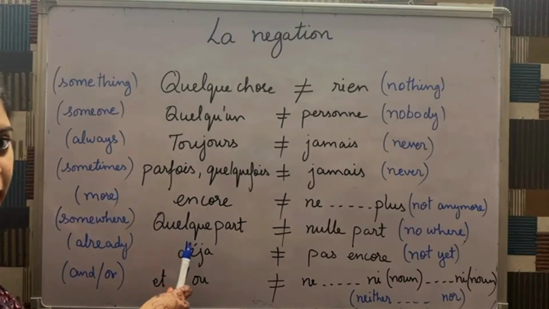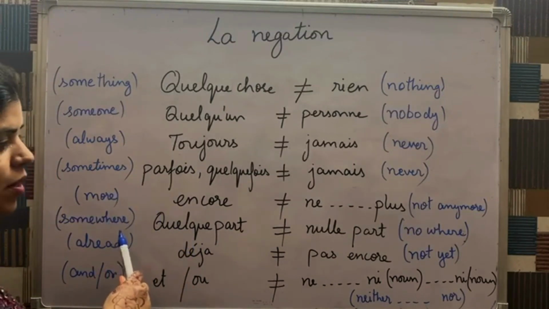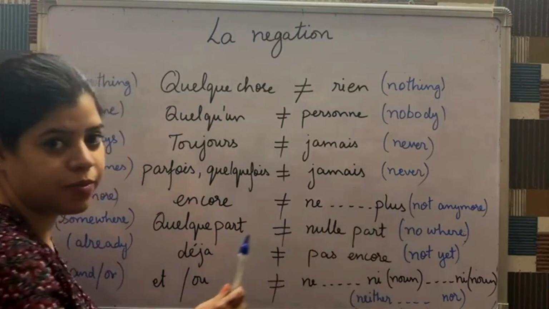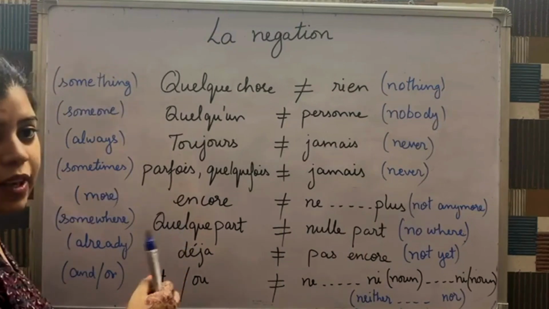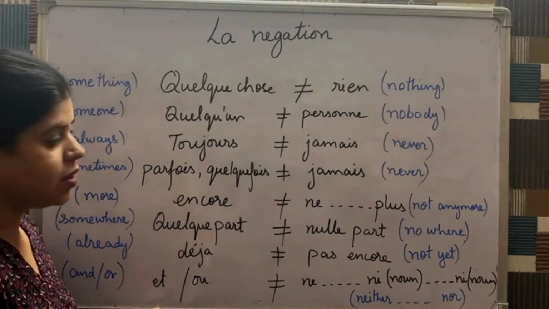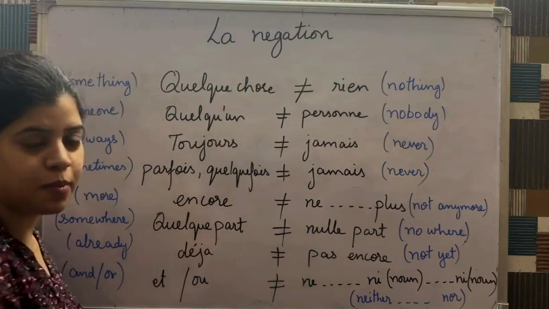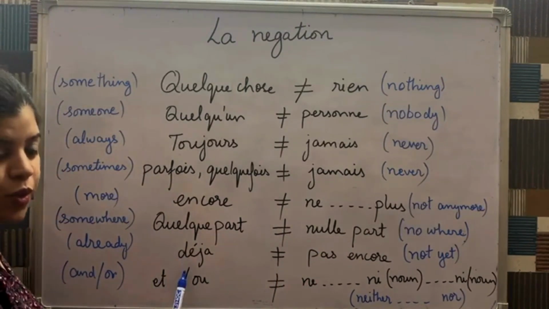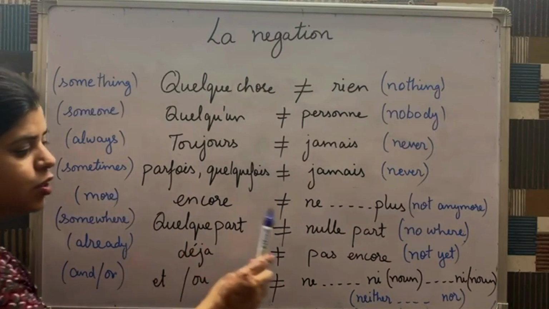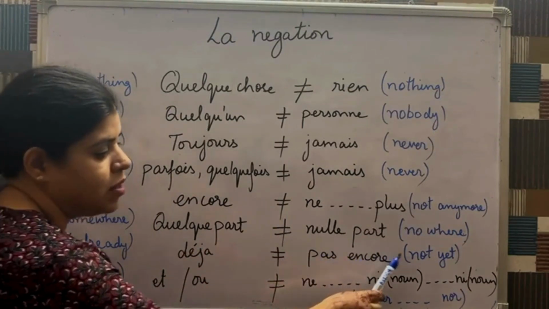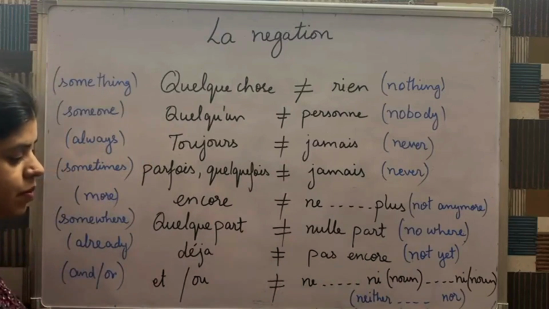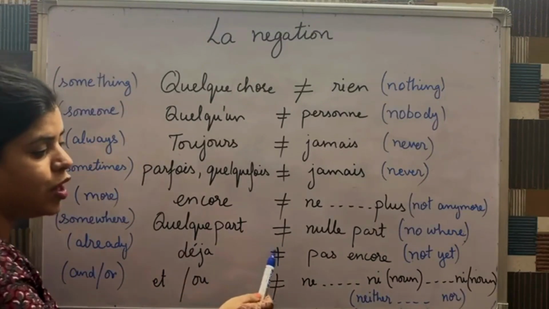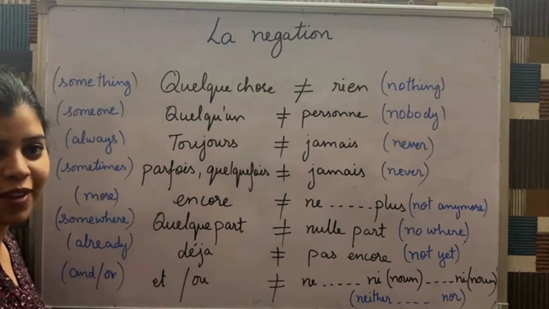Next is quelque part. Quelque part means somewhere. The opposite is nulle part. Nulle part means nowhere. Je vais quelque part cette semaine. Je ne vais nulle part cette semaine. Next is déjà, which means already. The opposite is pas encore, which means not yet. Vous avez déjà fini votre travail? Non, je n'ai pas encore fini mon travail.